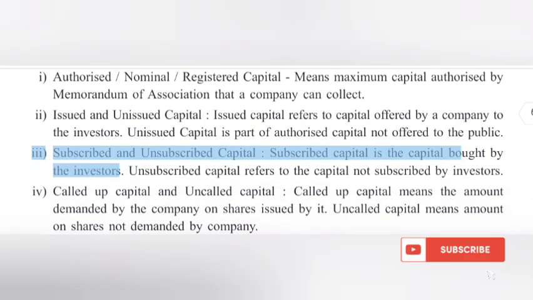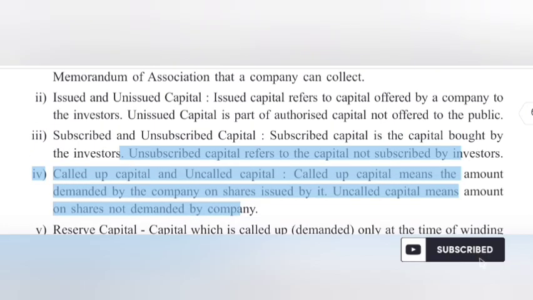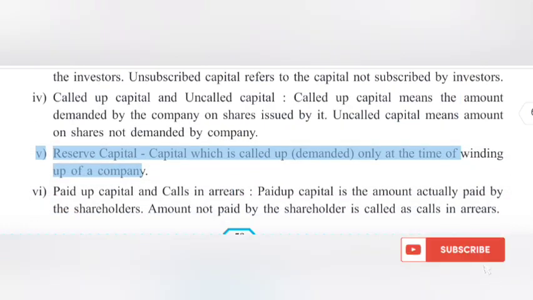3. Subscribed and unsubscribed capital. Subscribed capital is the capital bought by the investors. Unsubscribed capital refers to the capital not subscribed by investors. 4. Called up capital and uncalled capital. Called up capital means the amount demanded by the company on shares issued by it. Uncalled capital means the amount on shares not demanded by the company. 5. Reserve capital. Capital which is called up only at the time of winding up of a company.